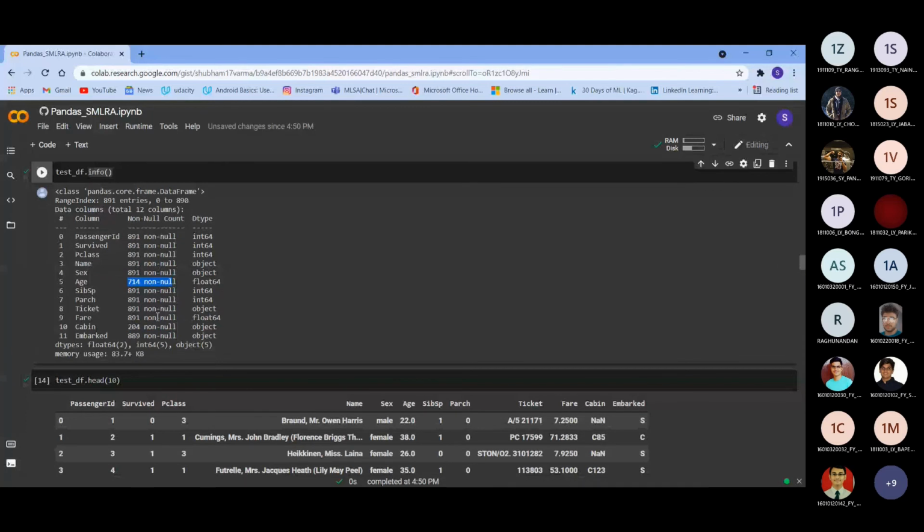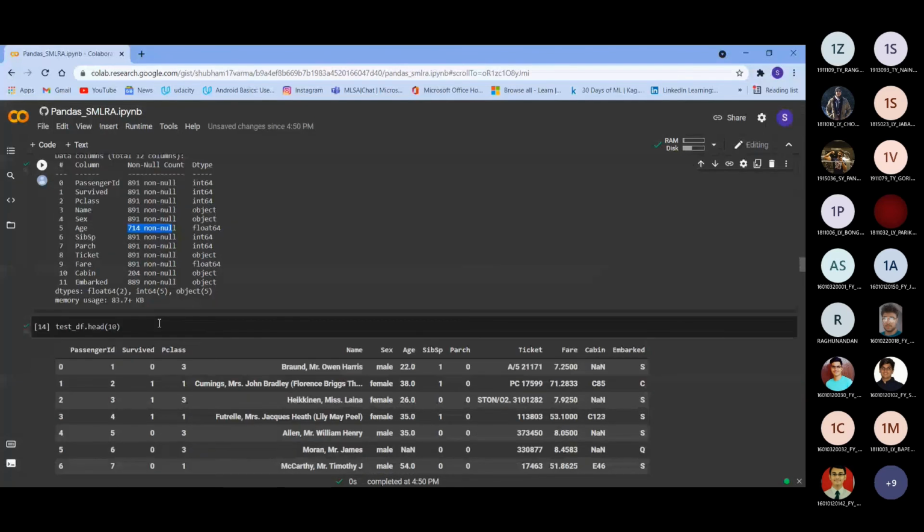Okay. Similarly, as we had head, we have tail. Tail will give you the end view of your data set, how your data set looks at the end. So these are the values that we have at the end of our data set. This is the index value, as we discussed ahead about the index, how index works, what indexes are.